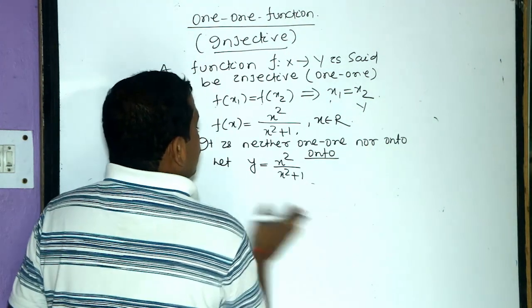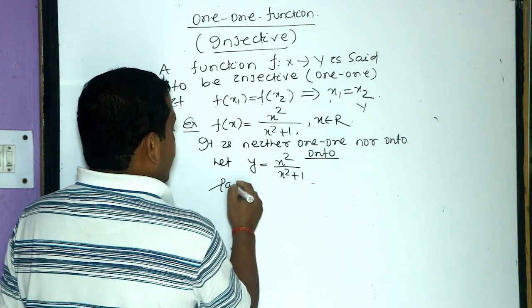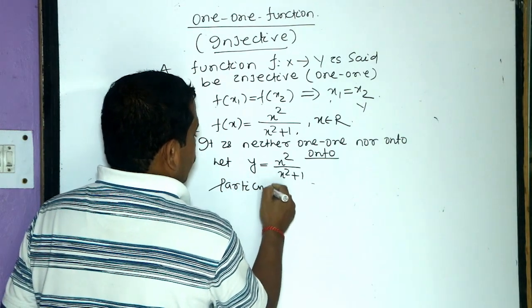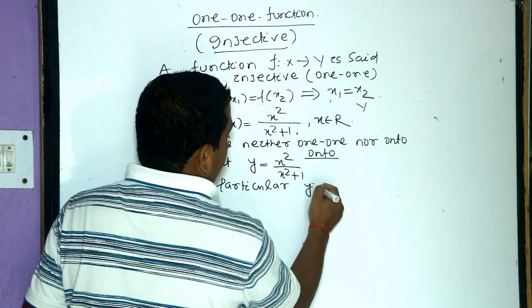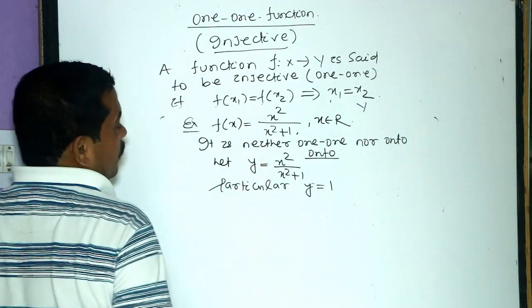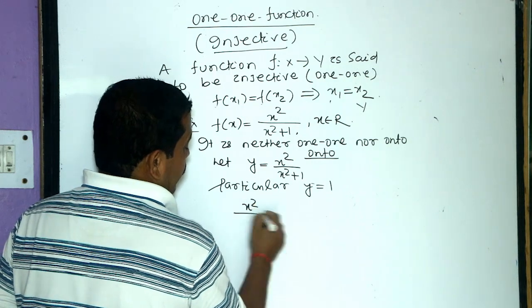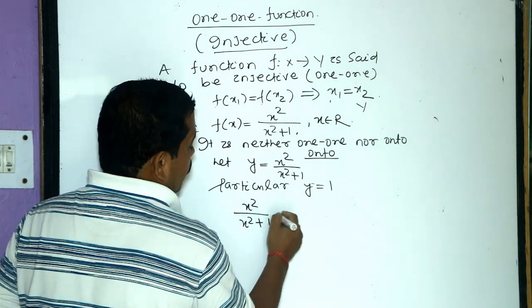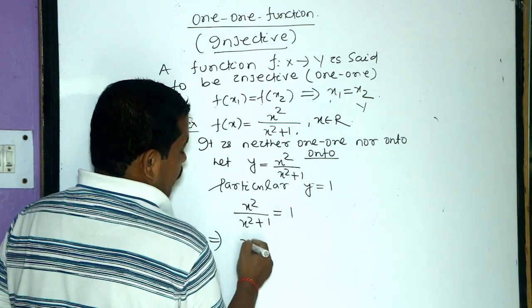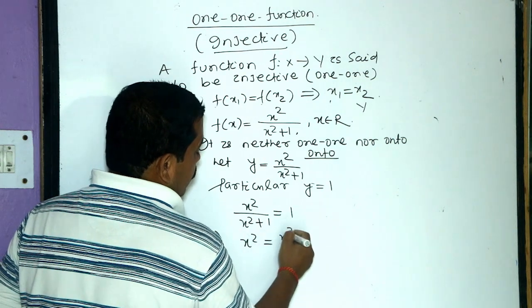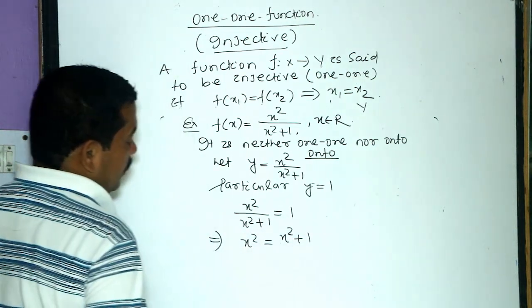Now if we take in particular y is 1, then x squared by x squared plus 1 equals 1. This implies x squared is equal to x squared plus 1.